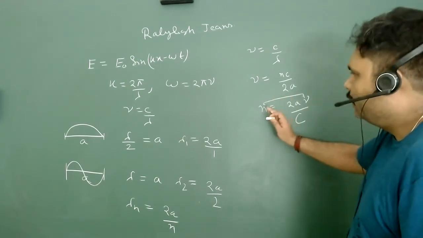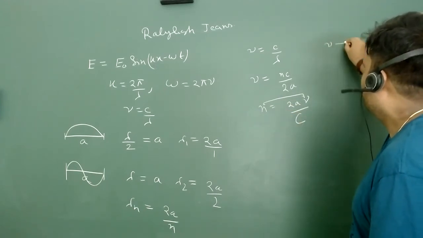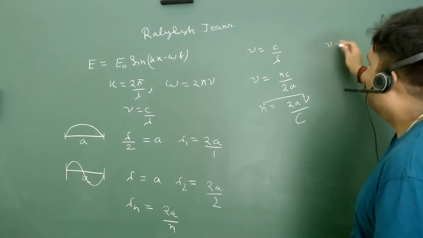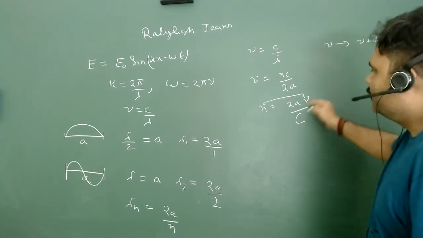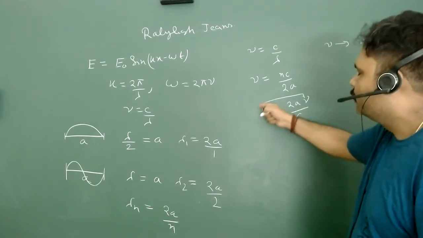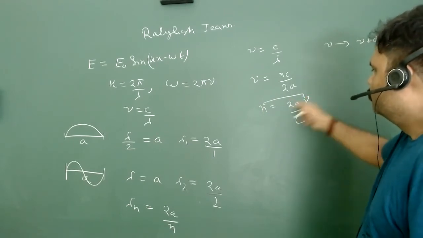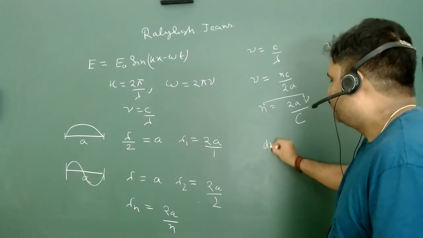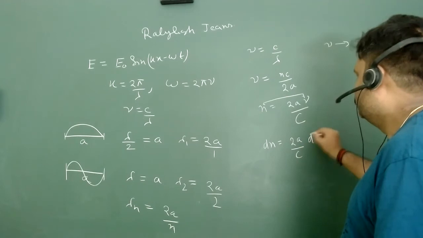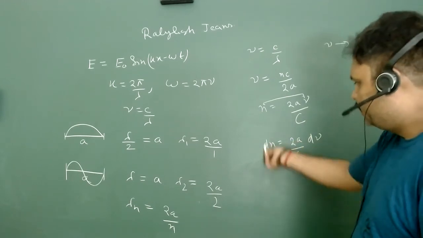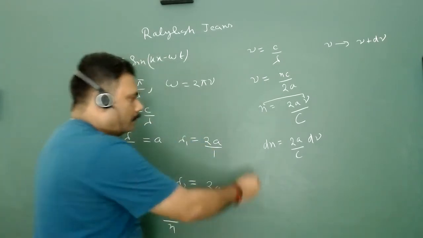So what is our challenge? Our challenge is that we want to calculate how many frequencies or how many waves are between nu and nu plus d nu. Means if somehow we can calculate the possible values of n, we can easily calculate the value of nu. So what we can write is dn is equal to 2a upon c d nu. And this dn we can write in terms of a density function. How can we write it in terms of a density function?